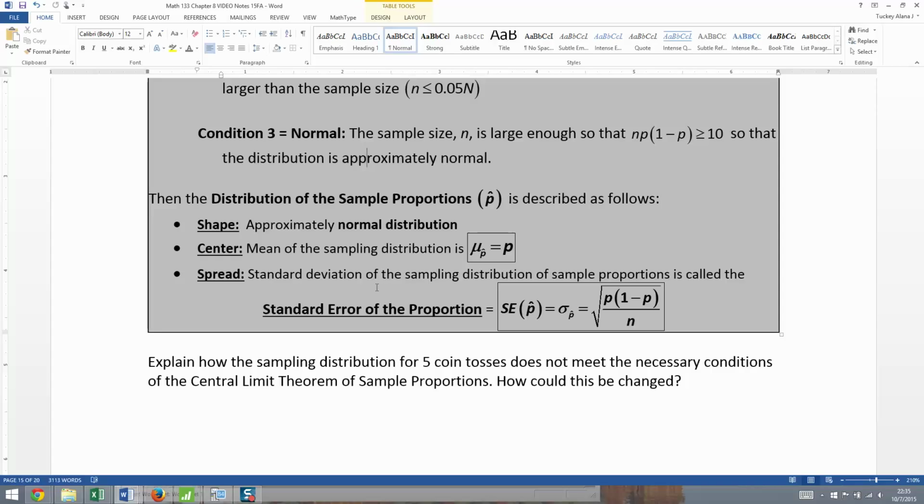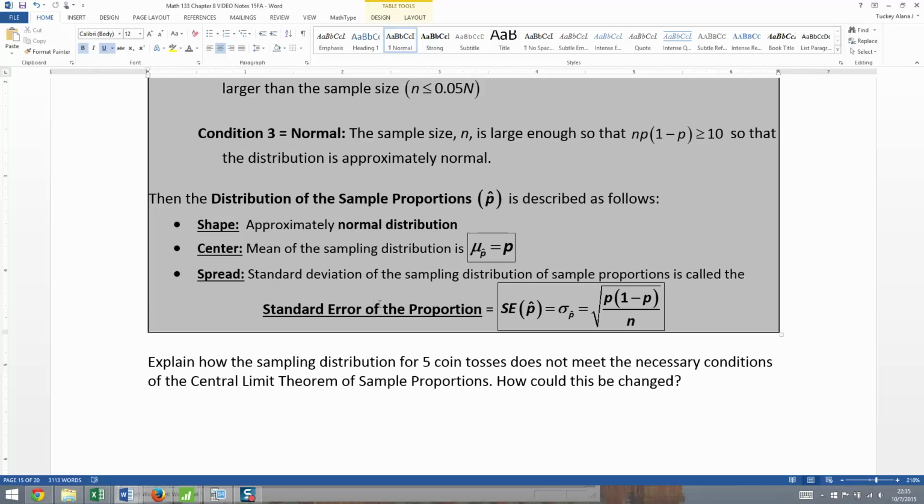And you'll have a standard deviation of a sampling distribution of sample proportions. And that is a lot to say. So statisticians stopped calling it that and started calling it the standard error of the proportions, or standard error of p hat. Right? How far apart are the p hats from each other? That's what your sigma p hat represents. It's the square root of p times 1 minus p over n. And that is how variable you expect your p hats to be from sample to sample to sample.